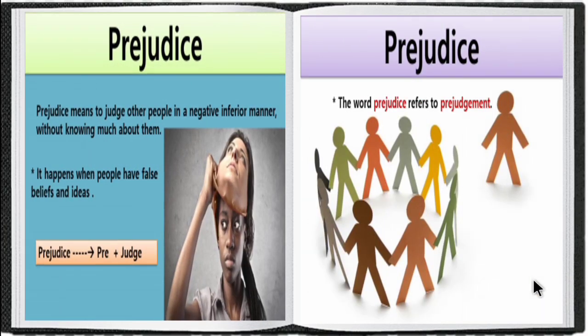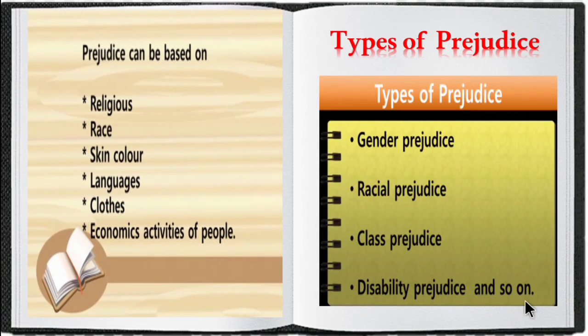Next one is prejudice. Prejudice means to judge other people in a negative, inferior manner without knowing much about them. So without knowing about a person, judging is called prejudice. It happens when people have false beliefs and ideas. Prejudice means pre plus judge, so the word prejudice refers to prejudgment. Prejudice can be based on religion, race, skin color, languages, clothes, and economic activities of people.